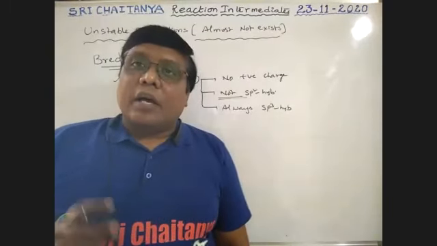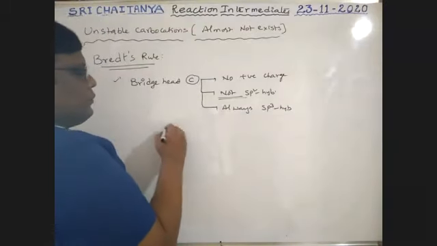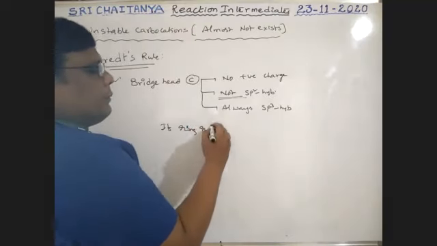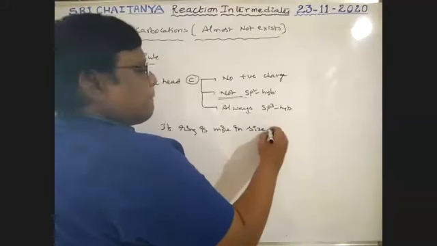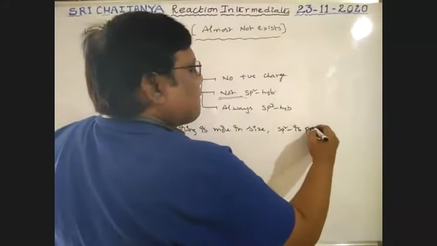Okay. So otherwise, provided the ring is more in size, sp2 is possible.